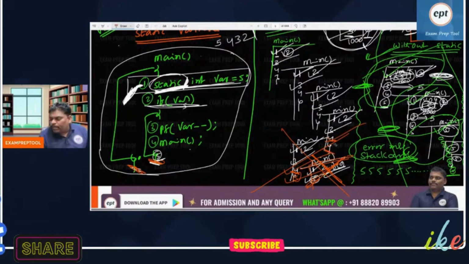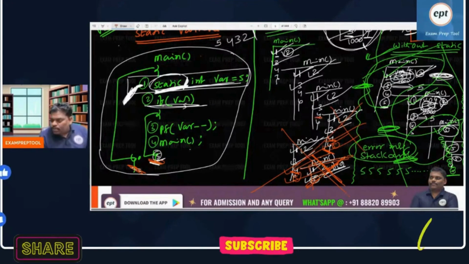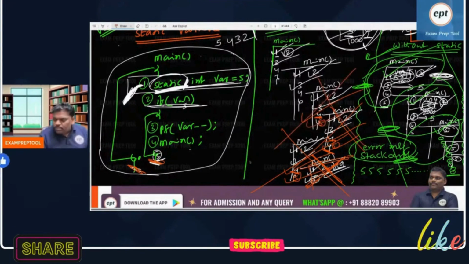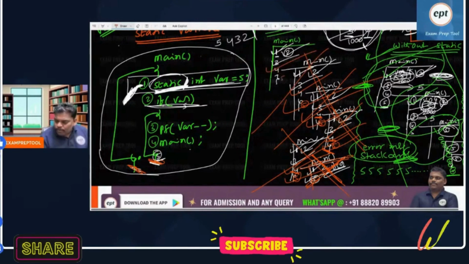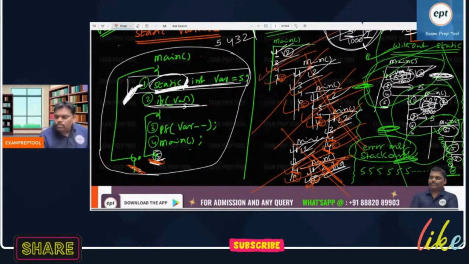Then fifth line, that is also over. Then it is cancelled. That means the place from which you came is over. Then fifth line also completed, means this function is completed. Fourth line over, then fifth line also over. This also cancelled. Then fourth line over, fifth also over. Then this is also cancelled. That's it.